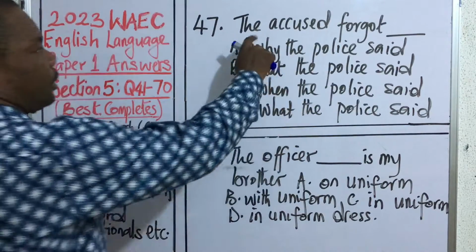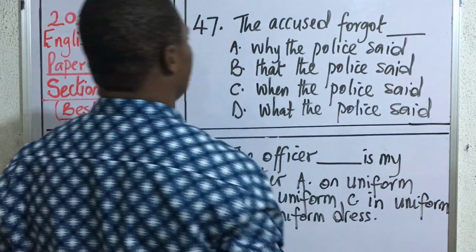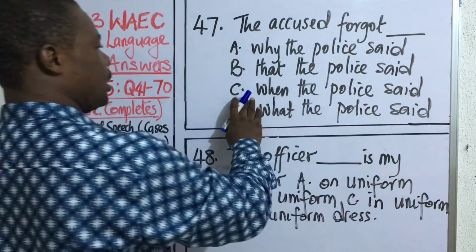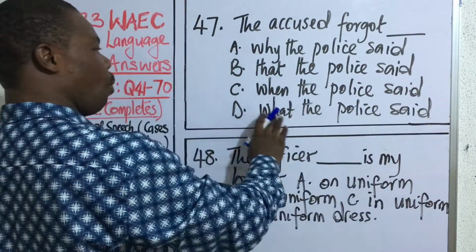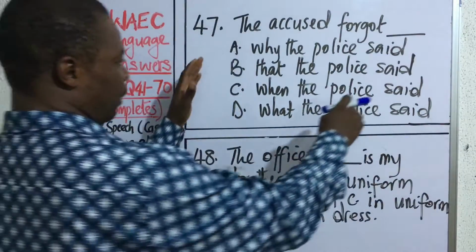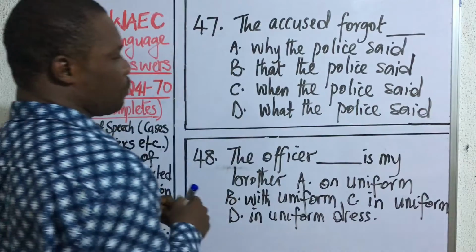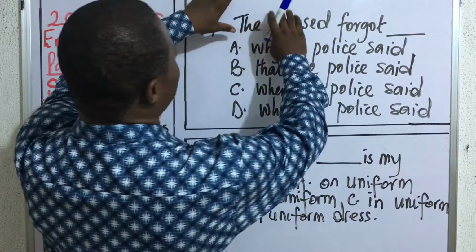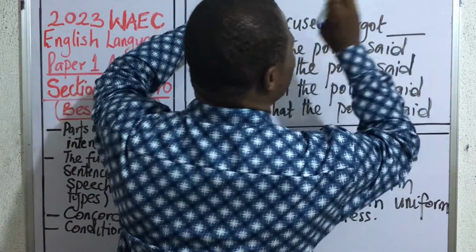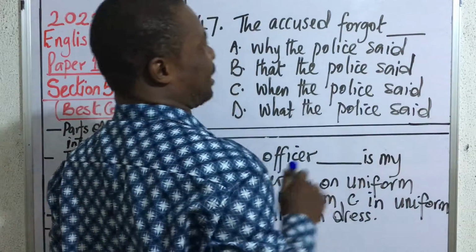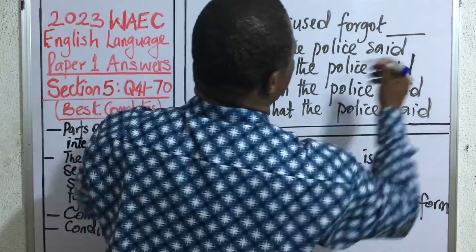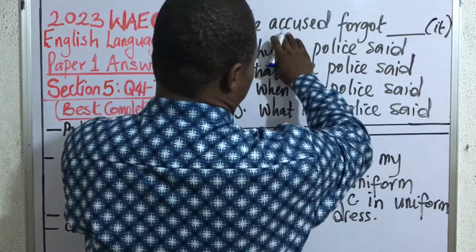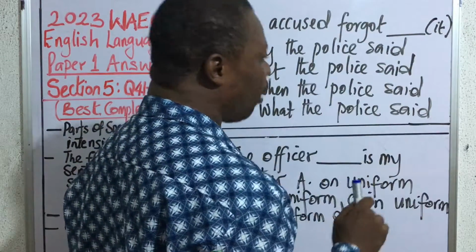Question 47. The accused forgot dash. A. Why the police said. B. That the police said. C. When the police said. D. What the police said. This problem is coming from the use of noun phrases and noun clauses. If you look at the context very well, the accused forgot something. What was it that the accused forgot? The accused forgot it. So when you put it in this space, the expression will still make sense. So this must be a noun clause.